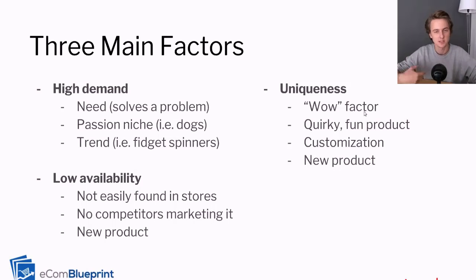Since we're going to be advertising these products on social media, you do want some level of uniqueness to the product. And so there's different forms of uniqueness that you could have. So number one is just wow factor. Like when you watch a video and you're just like, wow, that's impressive. And I would consider the posture correctors as a wow factor. And I'm going to elaborate more on the posture corrector store soon. But there's wow factor, right? Because it offers an impressive solution to having poor posture, right? The curved shoulders, all that type of thing.